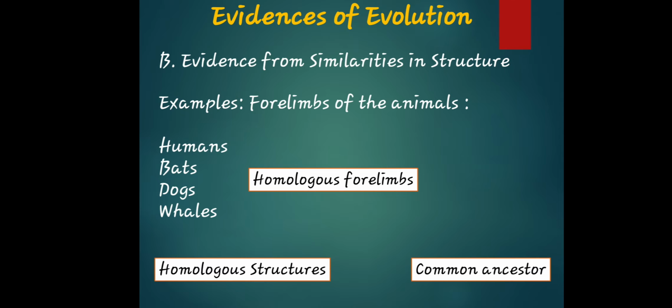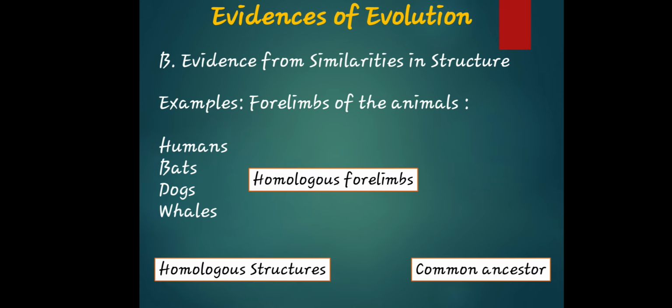Okay? Next. The next evidence is from similarities in structure. Examples are the forelimbs of animals. We have human, bats, dogs, whales. So, homologous forelimbs. There are two types: we have homologous structure and common ancestor. So, meaning to say, not only the evidences of past life that existed, or how some living things change,